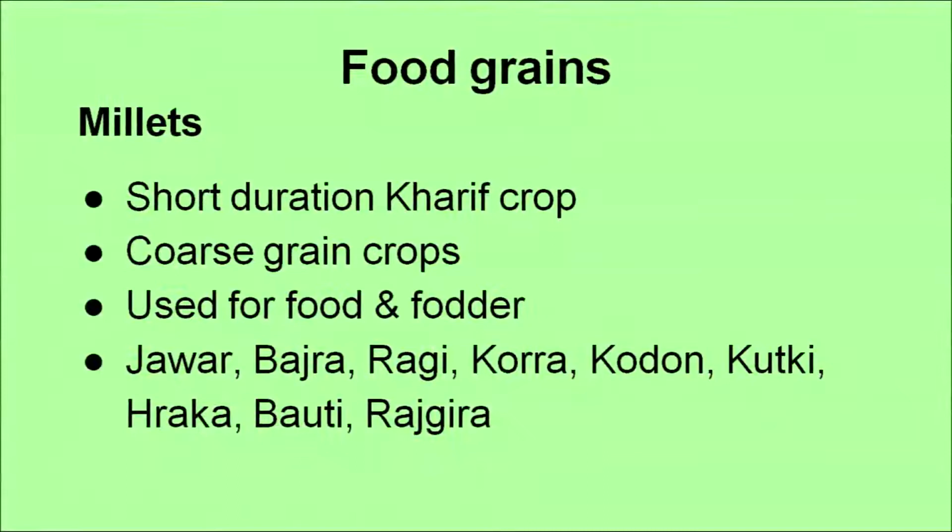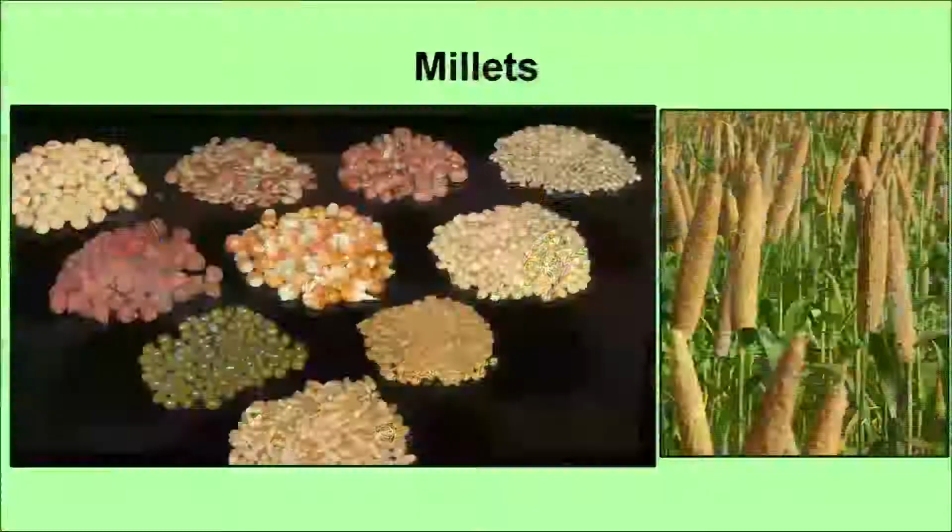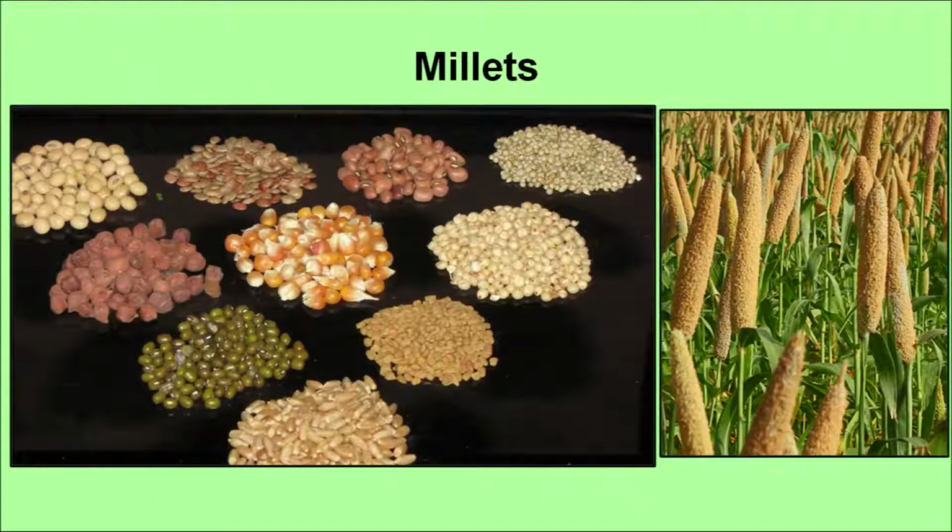Now, another type of food grain is millets. What are millets? These are short duration kharif crops, and these are coarse grain crops, and they are used for food and fodder. Some of the examples are jowar, bajra, ragi, kora, kodon, kutki, haraka, etc. These are some of the millets that are grown in India. Now, you can see in these pictures some of the millets. Corn is there, ragi is there, bajra is there, all of which are known as millets.